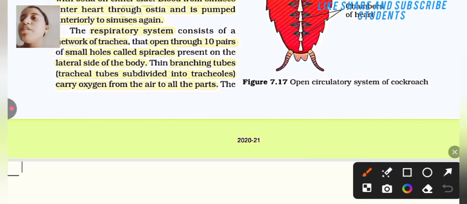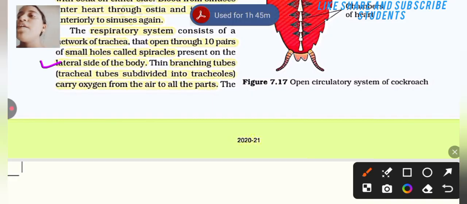The respiratory system consists of a network of trachea that open through 10 pairs of small holes called spiracles present on the lateral side of the body.